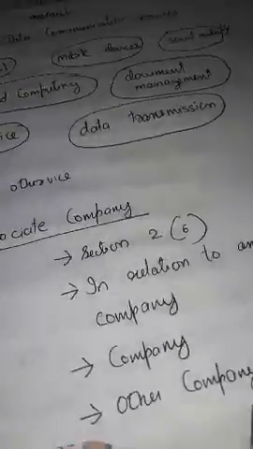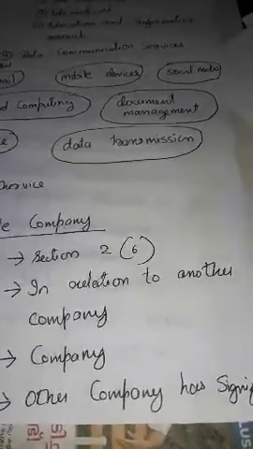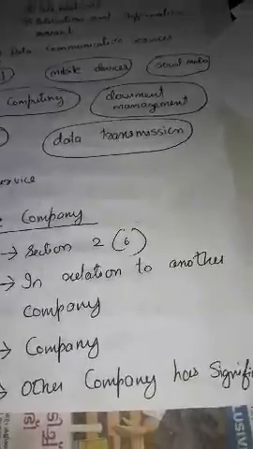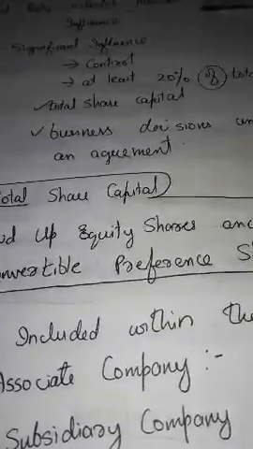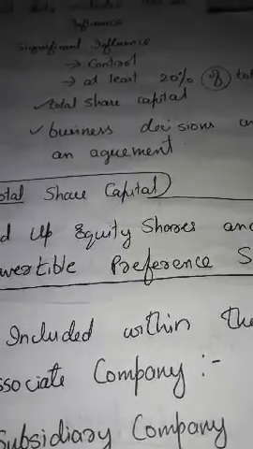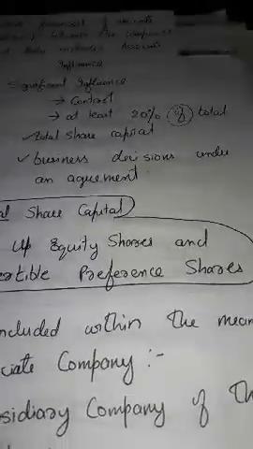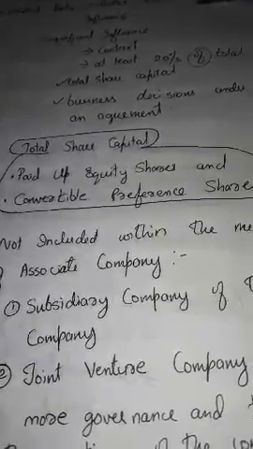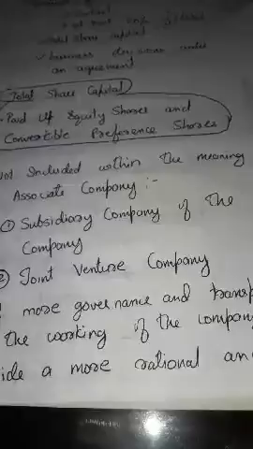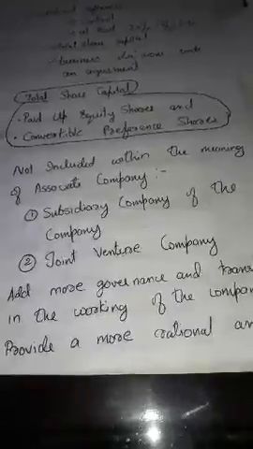Okay, what is an associate company? Section 26 of the Companies Act 2013 describes what an associate company is. In relation to another company, a company in which the other company has significant influence is termed an associate company. Significant influence means control of at least 20% of the total share capital or business decisions under an agreement. The total share capital includes paid up share capital and convertible preference shares. And subsidiary companies and joint venture companies are not at all included within the meaning of associate company.